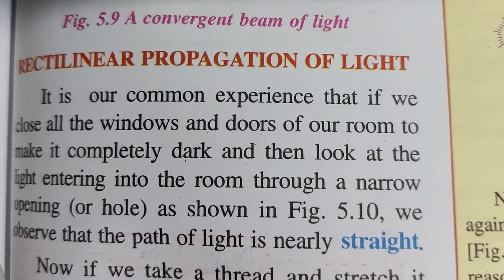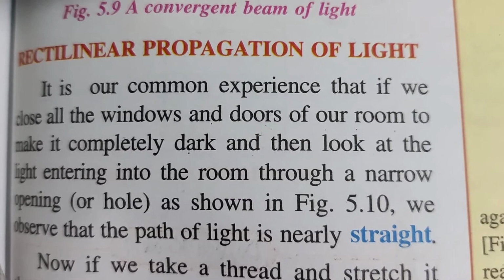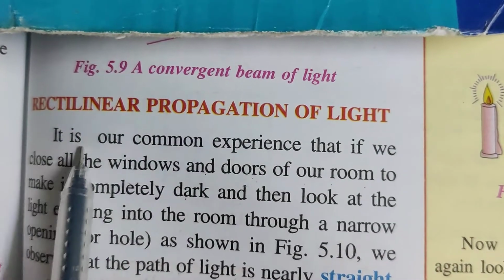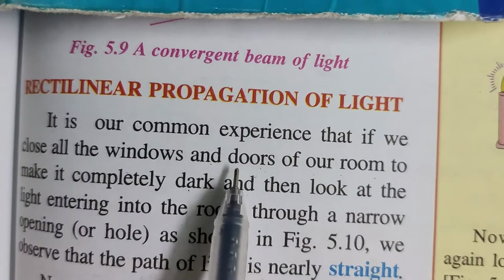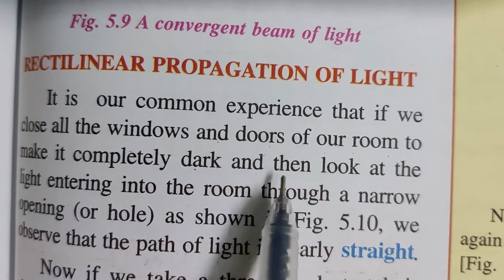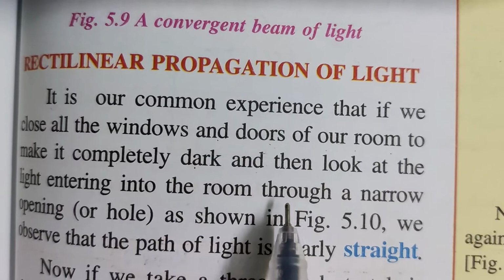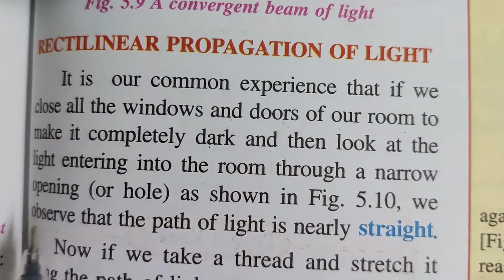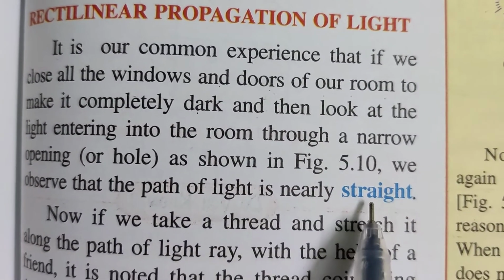Good morning, children. In this video we are going to see rectilinear propagation of light. It is a common experience that if we close all the windows and doors of our room to make it completely dark and then look at the light entering into our room through a narrow opening, we observe that the path of light is nearly straight.